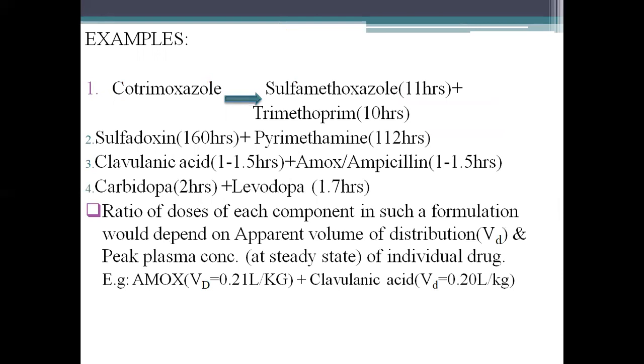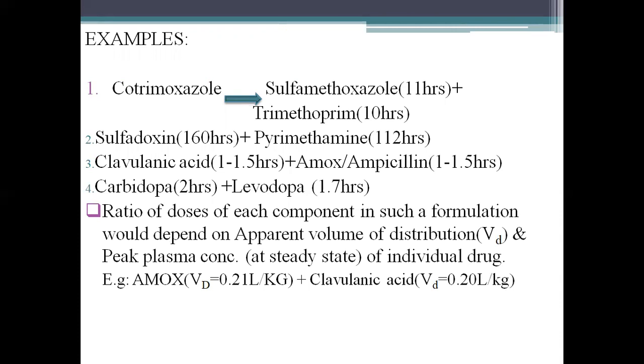For example, cotrimoxazole is a combination of sulfamethoxazole and trimethoprim. Sulfadoxine with pyrimethamine, clavulanic acid plus amoxicillin or clavulanic acid with ampicillin, carbidopa and levodopa combinations.